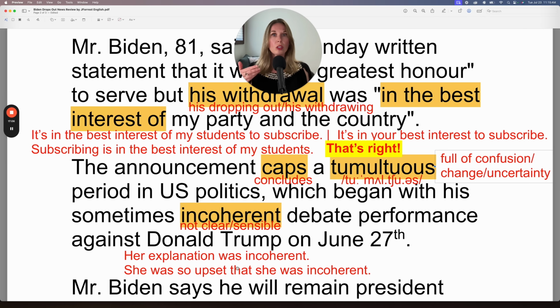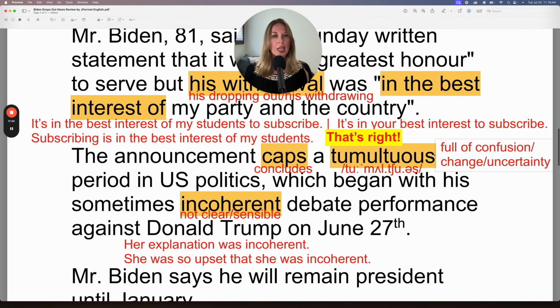Now, we also use this if people are in a really difficult emotional situation. So I might be so upset that I try to explain something to you, but it's incoherent. My words aren't coming out clearly or sensibly because I'm so upset. She was so upset that she was incoherent. Now, they're saying that his debate performance was sometimes incoherent. So sometimes he was not clear or sensible.